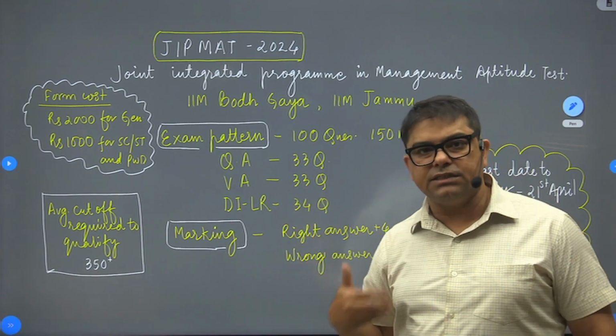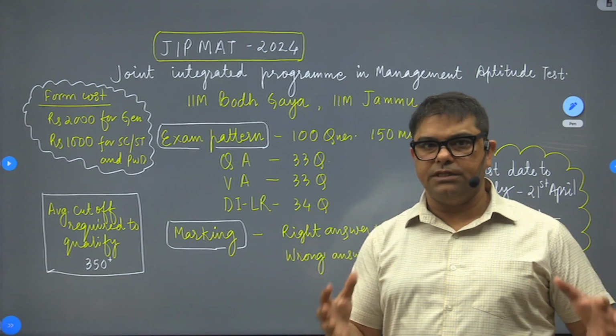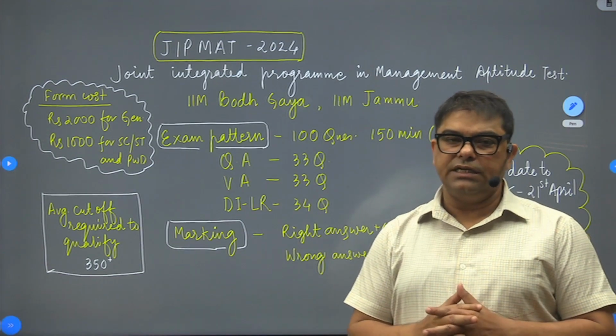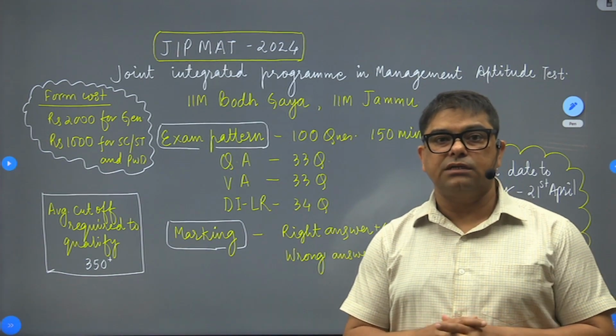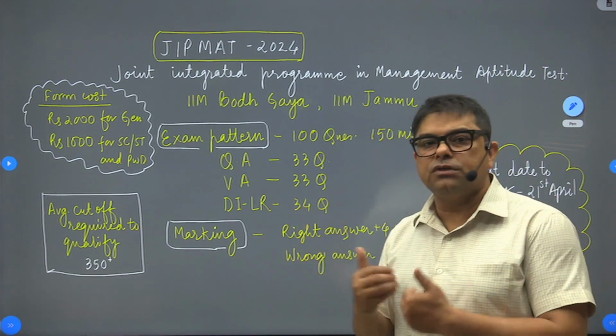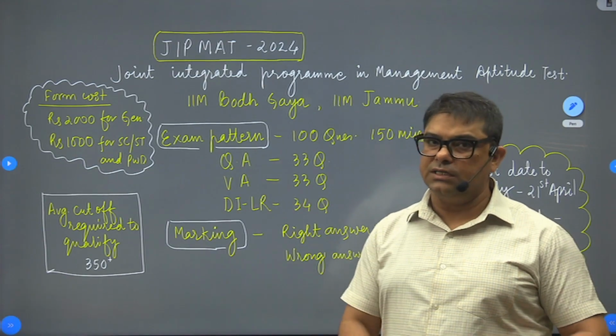DILR, DI is data interpretation. Data interpretation means you are supposed to be given a question that is having a lot of data in it. The data could be mathematical data or the data could be verbal data, and based on that data you have to solve a certain number of questions. The logical reasoning type of questions are in variety.